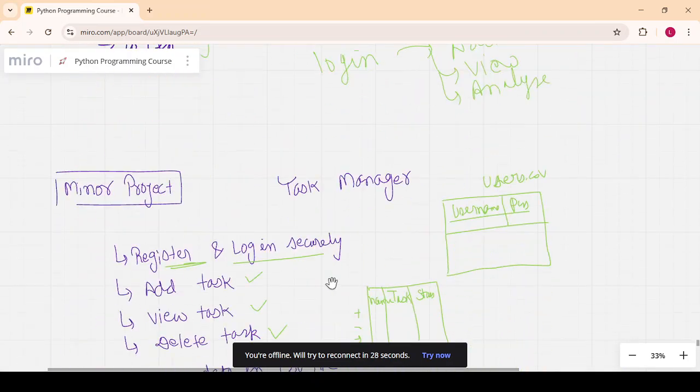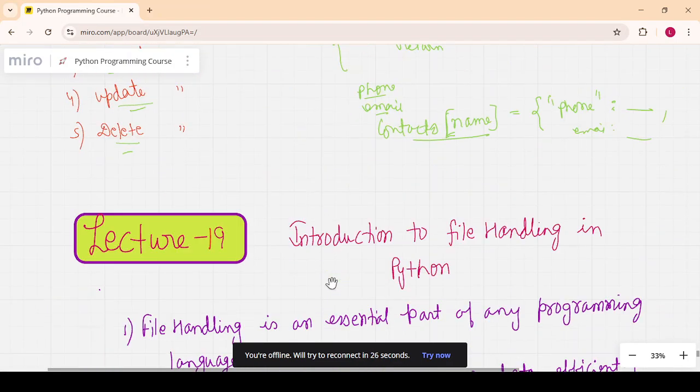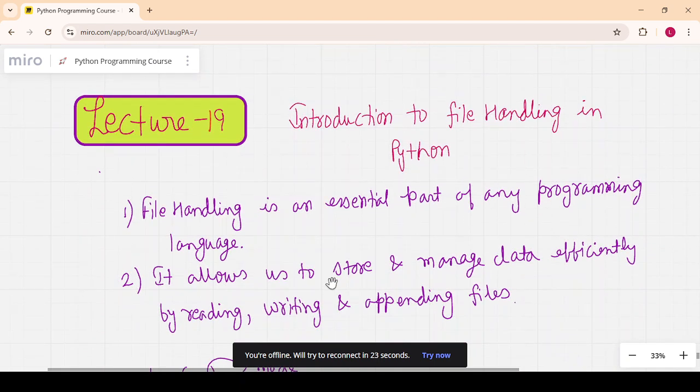So let's see the next topic, that is file handling. In this lecture, I will explain what file handling in Python is, why we study file handling, and what the different types of files are. At the end of the lecture, I will write code to explain the concepts and theory which I discussed earlier. So let's start this lecture.